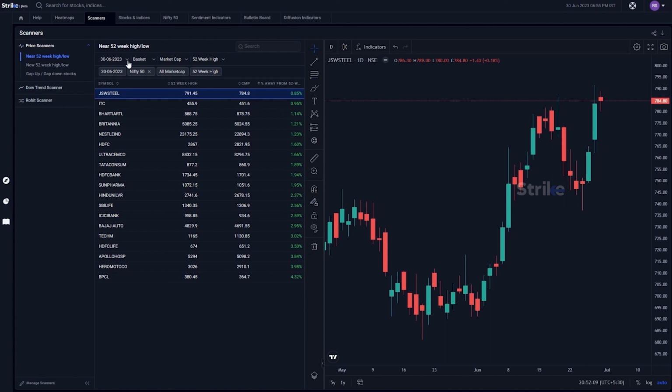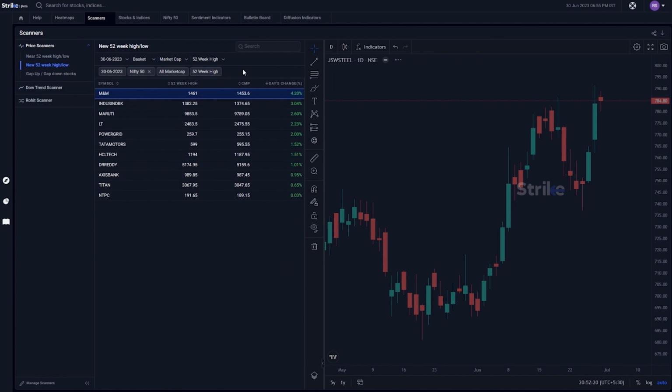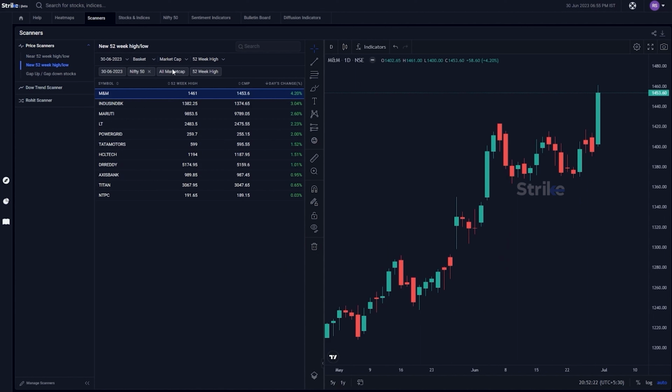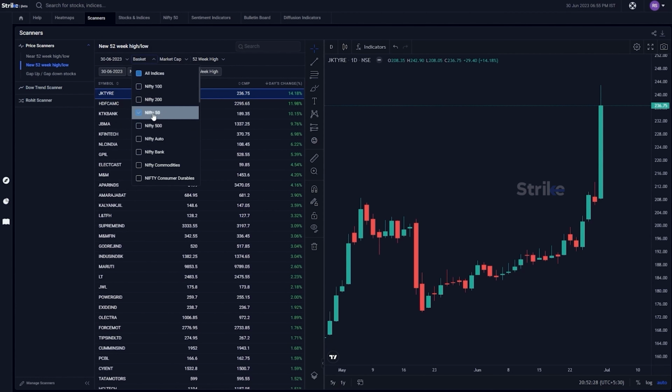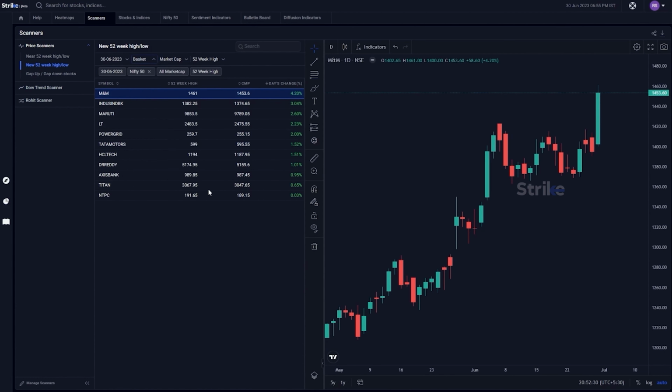For example, we can actually choose the date on which we want to do the filtration. We can choose any of the last couple of days and then we can choose a basket. So let's just take an example. Say we want to look at actual 52-week highs that are happening and we want to see that in a basket. So we can either choose all indices, so you'll get a long list, or you can choose a particular basket which is, say, only Nifty 50 stocks. So you have the list of Nifty 50 stocks that are making 52-week highs.